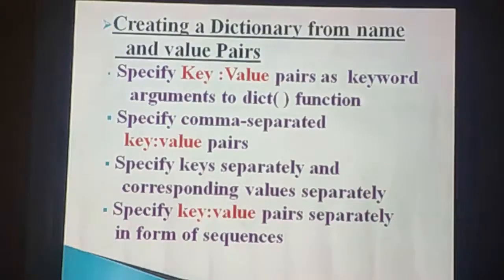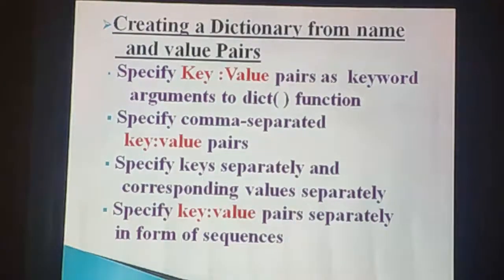Third is specifying keys separately and corresponding values separately. Here we used the zip function. The zip function is used to club the first set of values with the second set of values. Then fourth one is specifying key value pairs separately in the form of sequence. Just now I explained we can specify the key value pairs in the form of tuples as well as in the form of list. Okay.